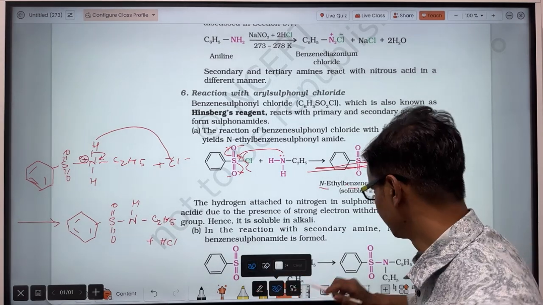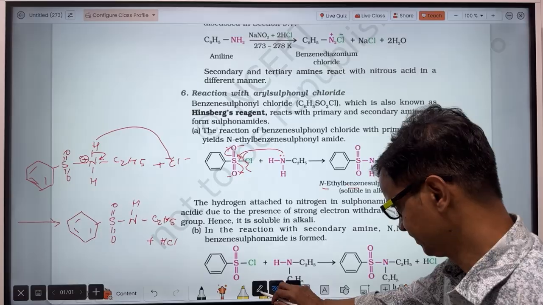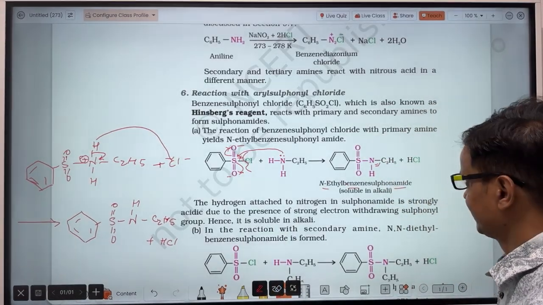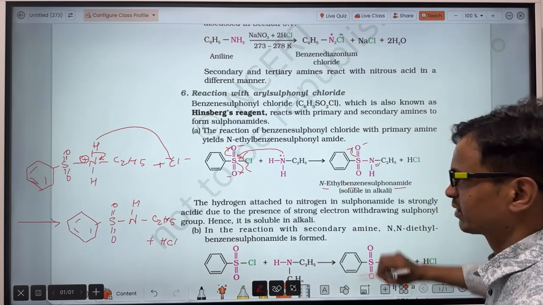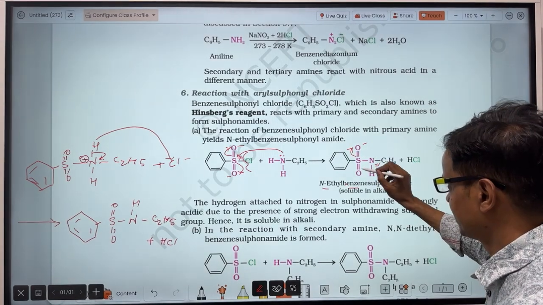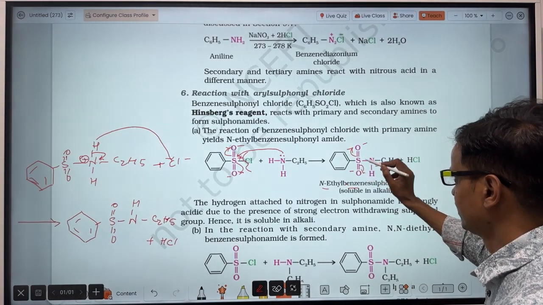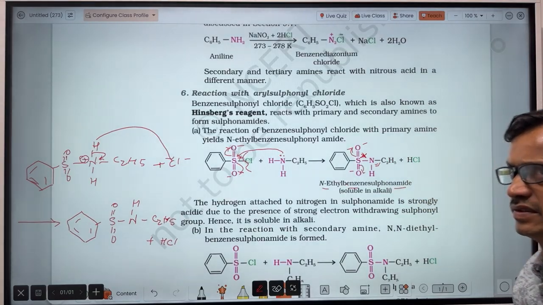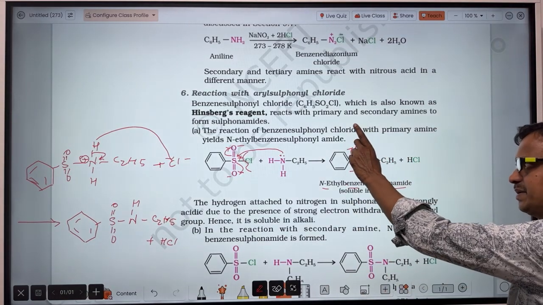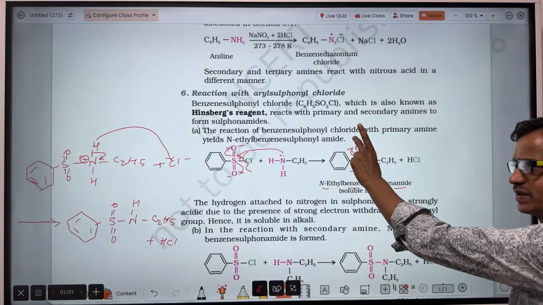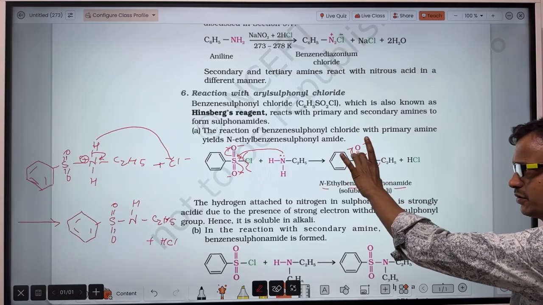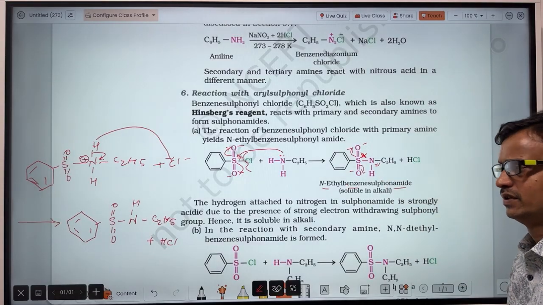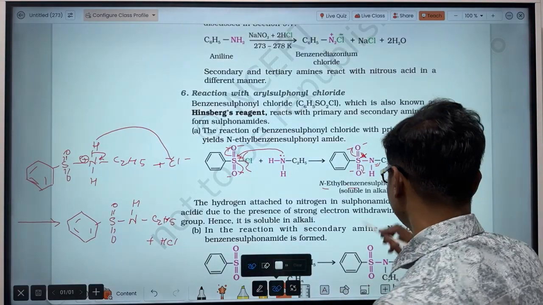In this compound there is one hydrogen atom attached to the nitrogen. When the sulfur attracts the electrons, there will be negative charge on the oxygens, and the magnitude of positive charge on the sulfur atom will be very high, since the doubly bonded oxygens attract the pi electrons towards themselves, and there are two oxygens.